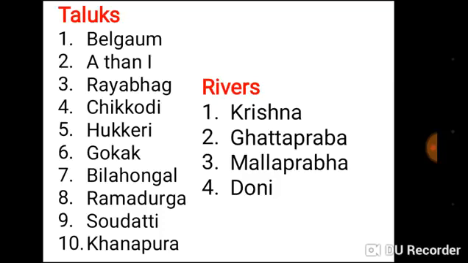Second one is Athani, Raybag, Chikkodi, Hukkeri, Gokak, Bailhongal, Ramanagara, Ramadurga, Saundatti, Khanapur. The rivers which flow in this area are Krishna, Ghataprabha, Malaprabha, Doni.